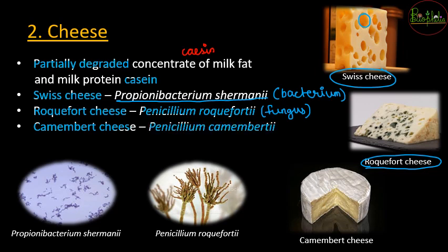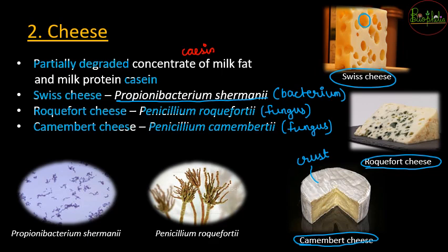So you can see in the figure over here, Camembert cheese जो है that is going to have a crust, और ये जो crust है that is because of the fungus that is grown onto this cheese, and because of these microbes only these cheeses get a particular taste that they are significant for.